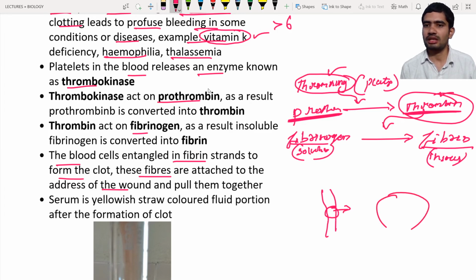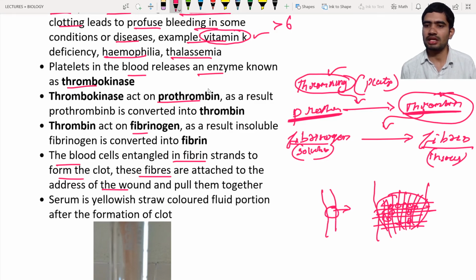So these chemical reactions are going to occur. As a result, these fibrin strands are going to form a mesh-like structure. In this mesh, the RBC and platelets, other cells are going to entangle. They are going to get trapped over here, and it is going to help in stopping the blood leaking or bleeding.